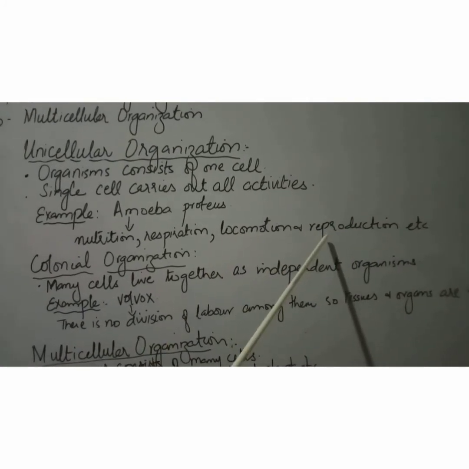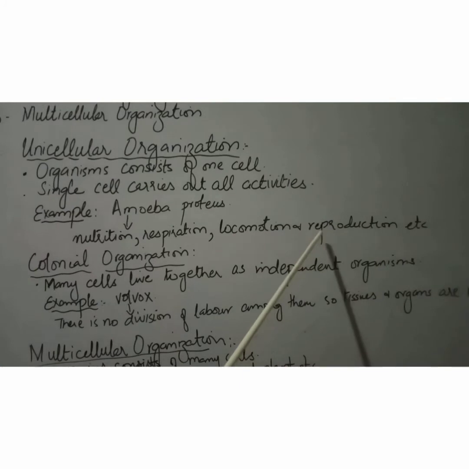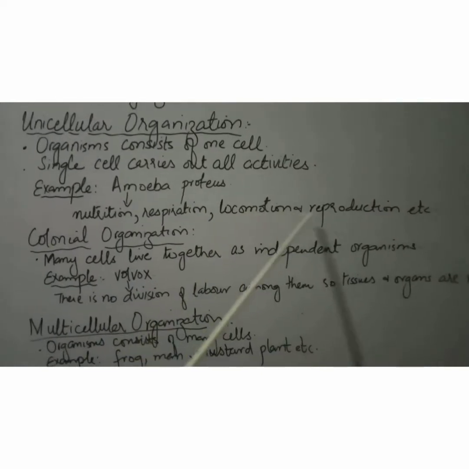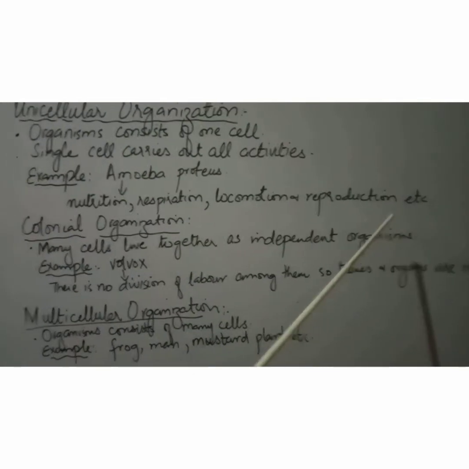And reproduction means to reproduce. So from this it appears that amoeba is a single cell organism, and it is involved in these activities such as nutrition, respiration, locomotion and reproduction, etc.